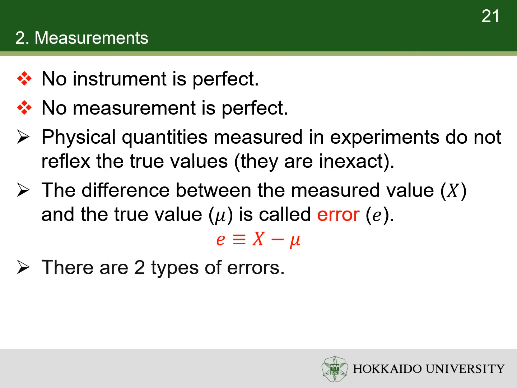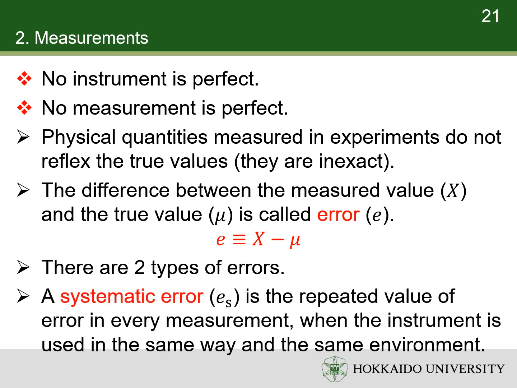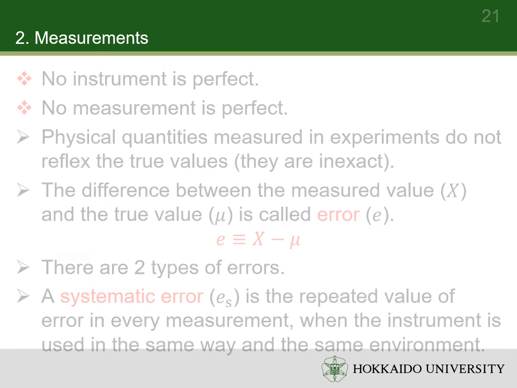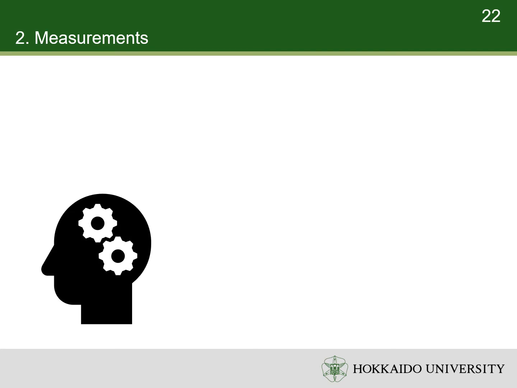According to the origins, there are two types of errors. A systematic error is the repeated value of error in every measurement when the instrument is used in the same way and the same environment. That is, a systematic error is a constant if the measurement is done in the same way and in the same environment. Here, we use the measurement of somebody's height as an example.